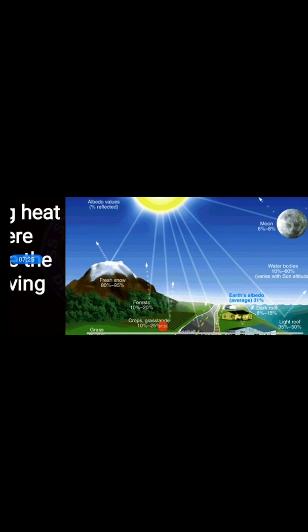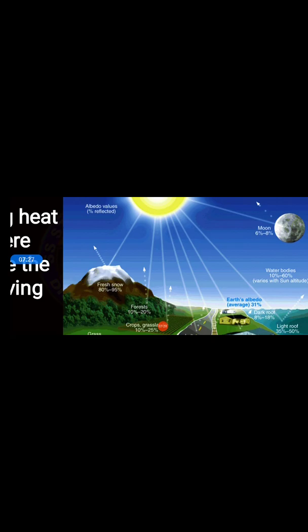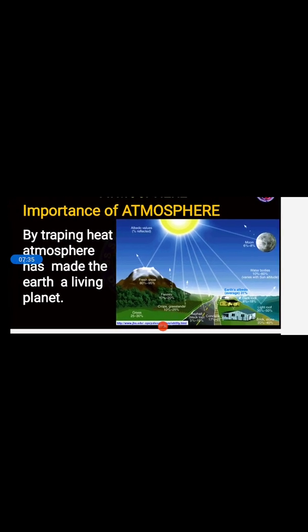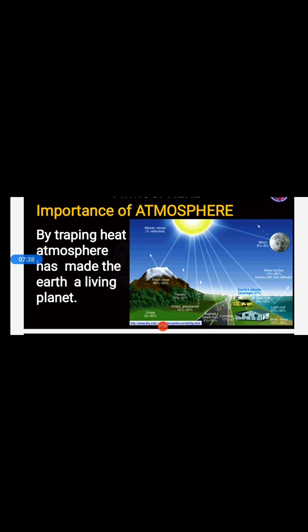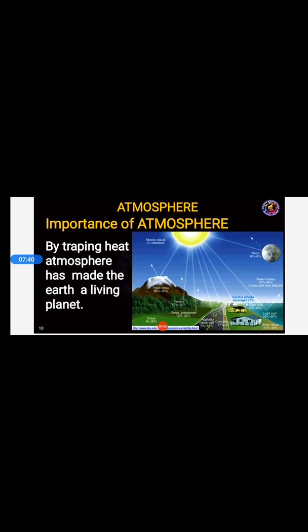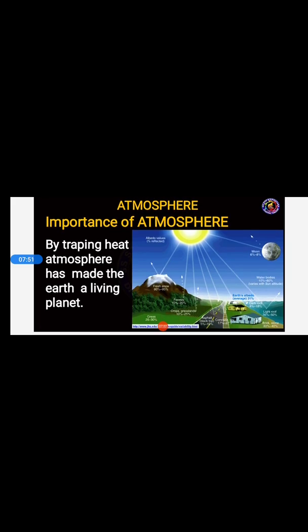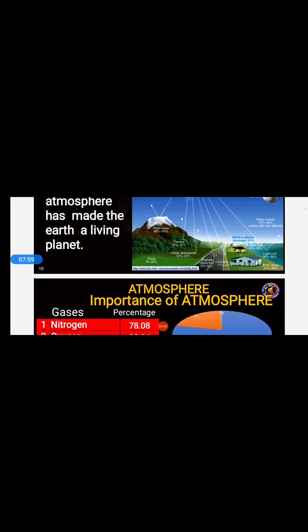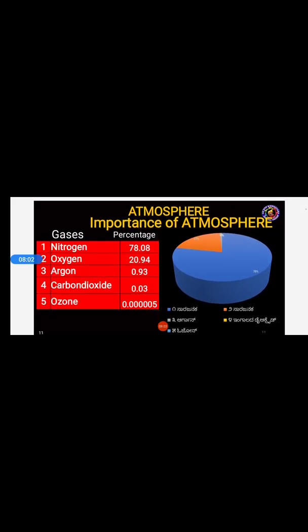Plants also need sunlight for making their food. Fresh snow also needs sunlight. For crops, grassland, and for drying concrete, these are the importance of sunlight that we use. Another important thing is that we have 8 planets in our solar system, in which the earth is the only planet in which we have life. Why? Because we have life on the earth because of the atmosphere. Got it?